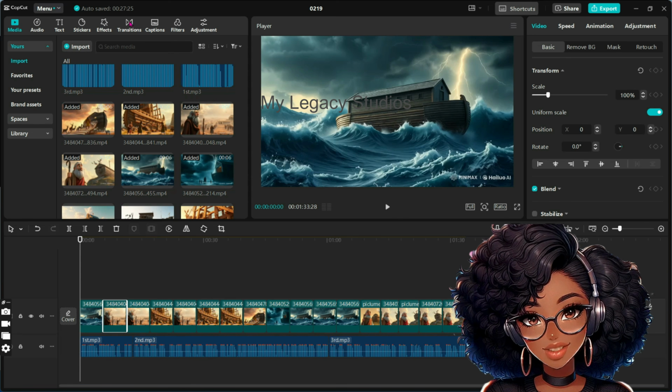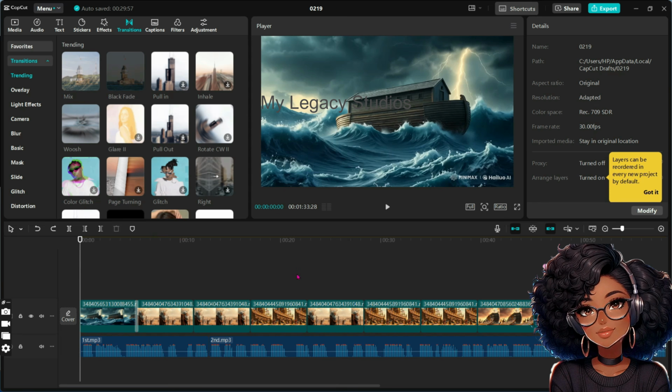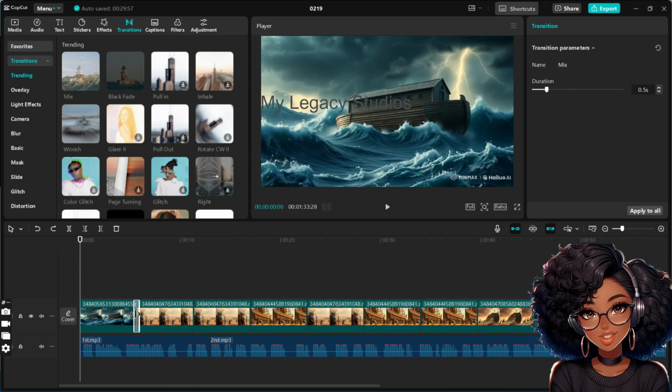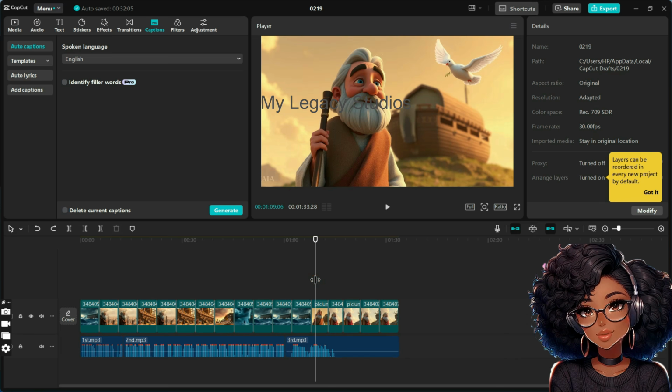So bring your cursor to the top and click on transition. There are a lot of options here, but I'm going to go with a mix. So I'm going to tap on it, drag and drop it in between the clips. Click on OK and drop it there. Instead of me adding the transition one after the other to all the clips, what I'm going to do is to tap on the first one that I added and bring my cursor here and click on the apply to all button to apply the effect to all the clips. So now the next thing I'm going to do is to merge all my video clips together.